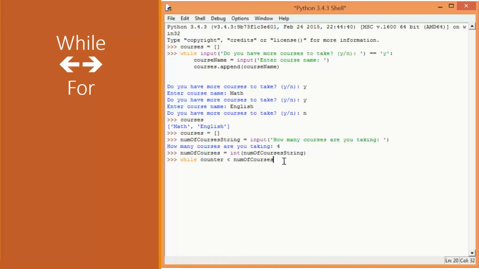The problem with that is, this is a while loop, and if I execute this without defining counter, Python will complain. So what I have to do is define the counter variable. I haven't asked the user to enter any courses so far. So basically the counter starts at 0, and then I go while counter is less than the number of courses. So as long as I haven't asked the user to enter the course name 4 times in this case, I keep going. So here, course name, this is the same piece of code as in the other one.